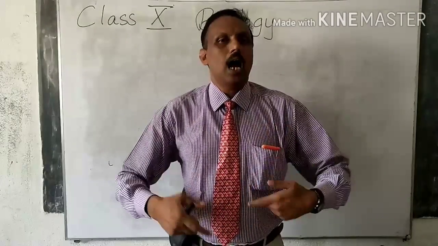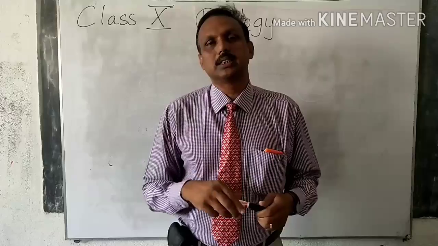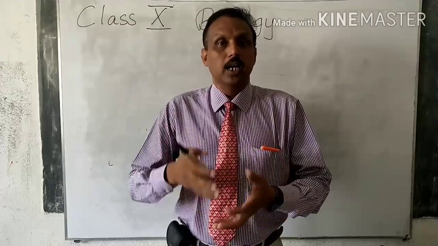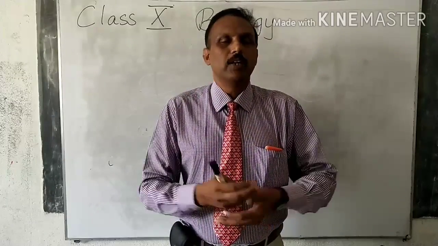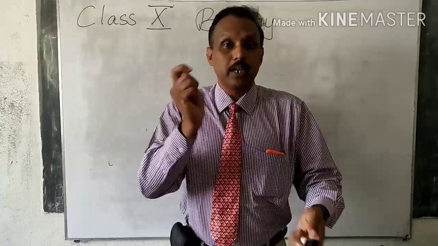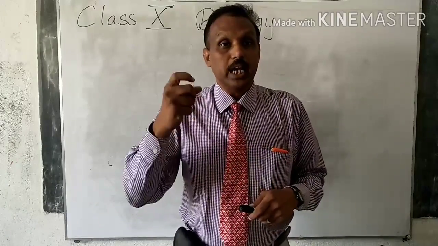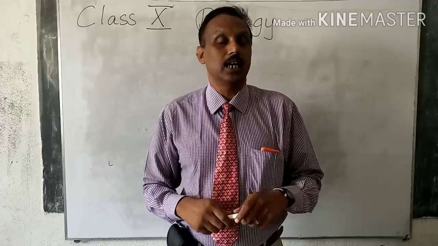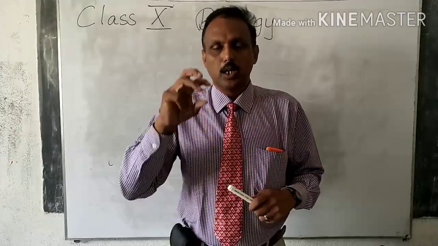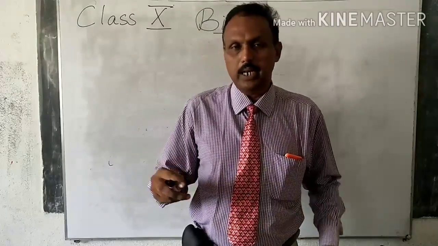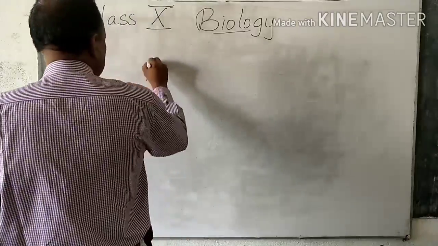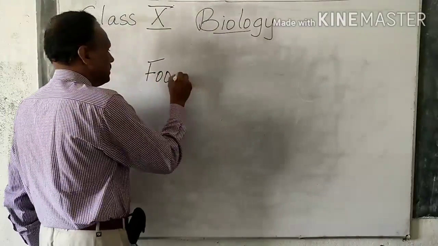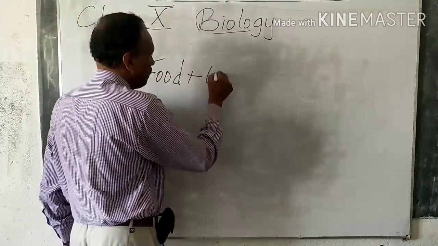Like that, our body also requires some kind of catalyst so that the food can be broken down. We cannot take the food that we eat to a carpenter and ask him to break it down. So that breaking up is done by catalysts, and they are called enzymes. To explain it in a very short manner, I will be writing this equation. You may be thinking, what is this fellow doing using an equation in biology?